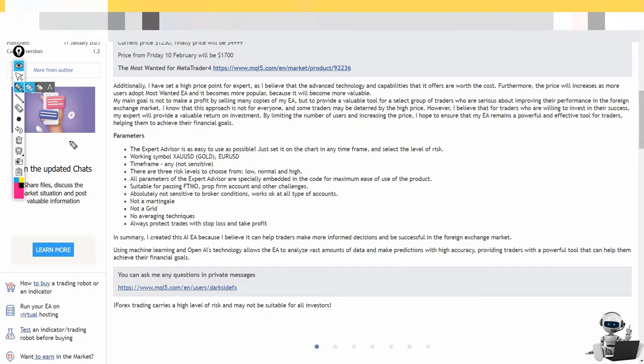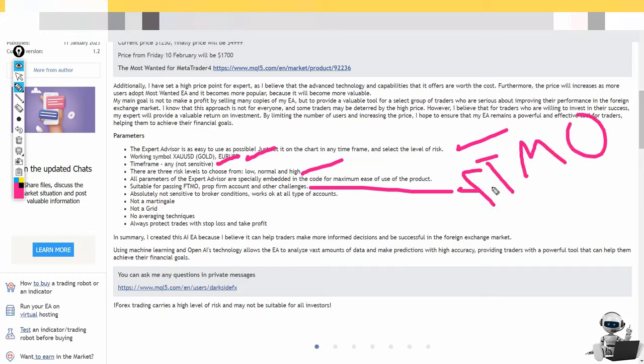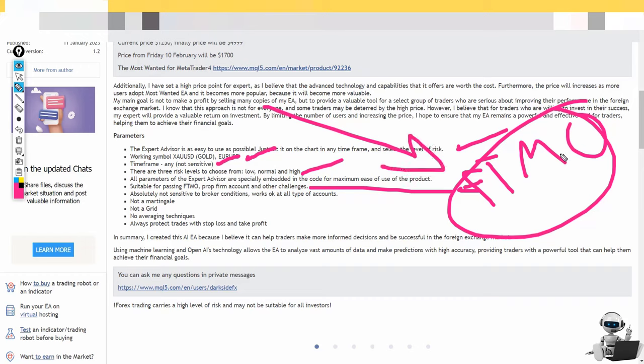So for this EA, the expert is as easy to use as possible. That's correct, and it works for two pairs. Time frames, no problem. You can use the risk, it is auto risk size, which is amazing. It said it is suitable for passing FTMO. I am not sure. Lately FTMO and Prop firms have become very famous and popular. So many providers of this EA, they want to sell their EA, they will tell you this is suitable for FTMO, so you test it and purchase it.